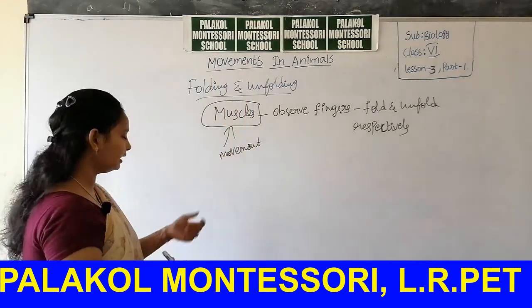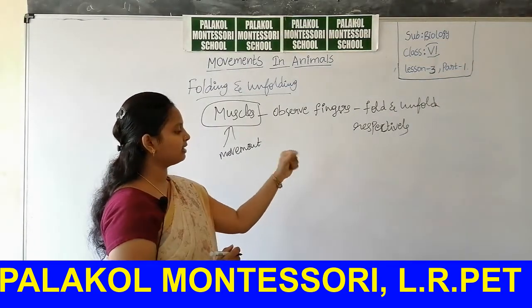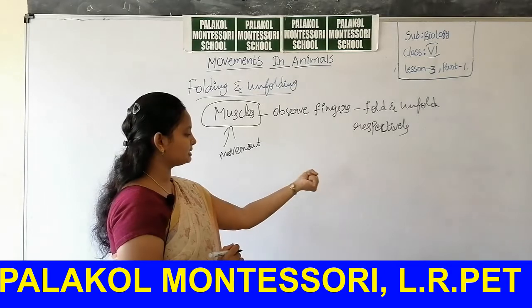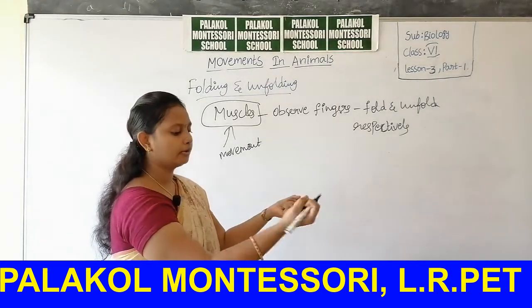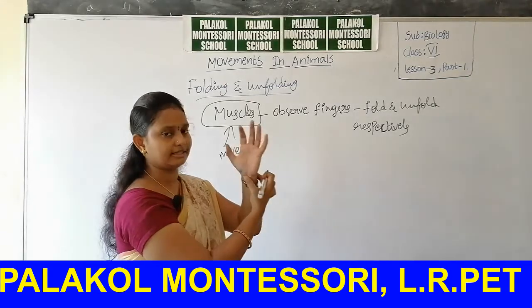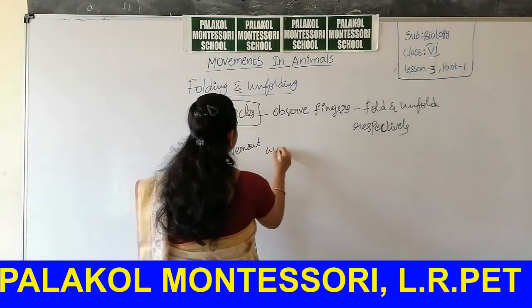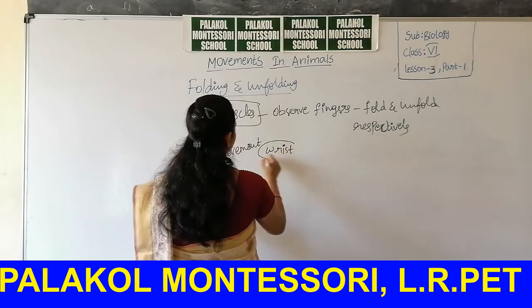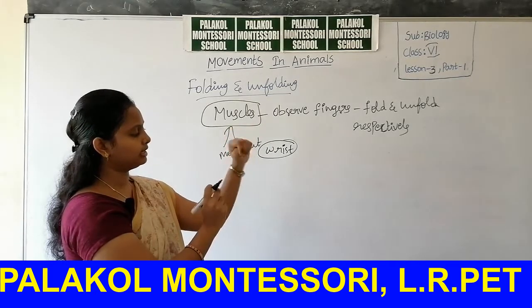Then you also observe that if you rotate the wrist region, some muscles also move here. This region is called the wrist. If you want to move this region, you have to rotate the wrist.